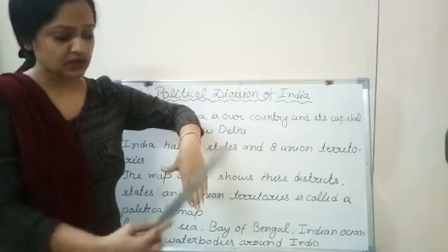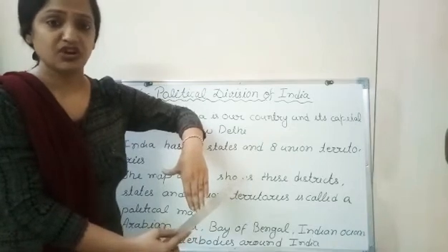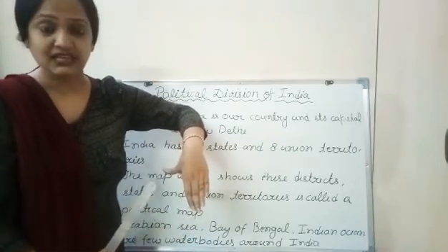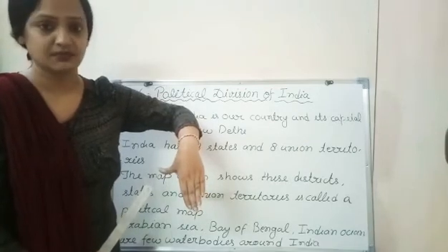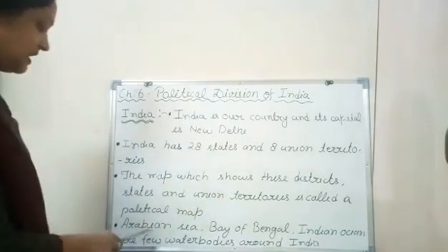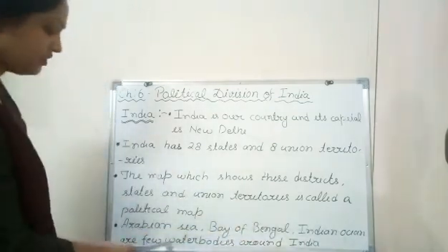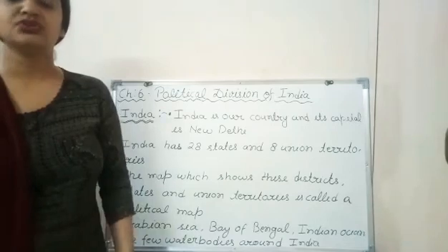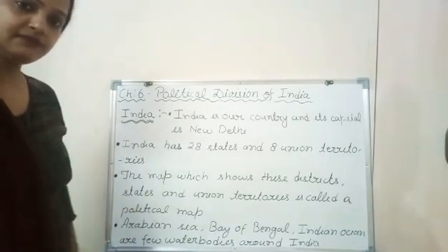On the right hand side, which water body do we have? Bay of Bengal. And on the left hand side of India? It's the Arabian Sea. So Arabian Sea, Bay of Bengal and Indian Ocean are the water bodies around India.